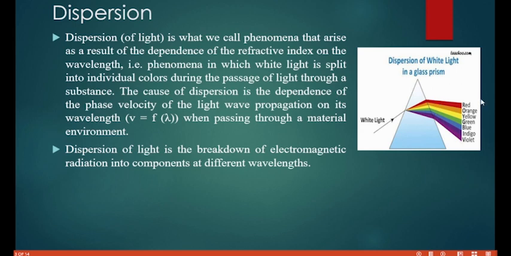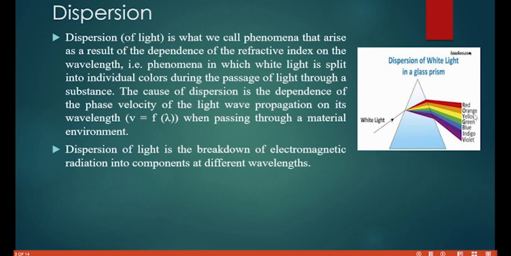Yes, so this is just telling us that inside white light we have all the colors, the Roy-Beef: red, orange, yellow, green, blue, indigo, and violet. So white light entering this medium, which is this triangular prism, there was a splitting, and that splitting is what is called the dispersion of white light. That is, white light consists of all of this. So when we have all of this together, we have the white light.